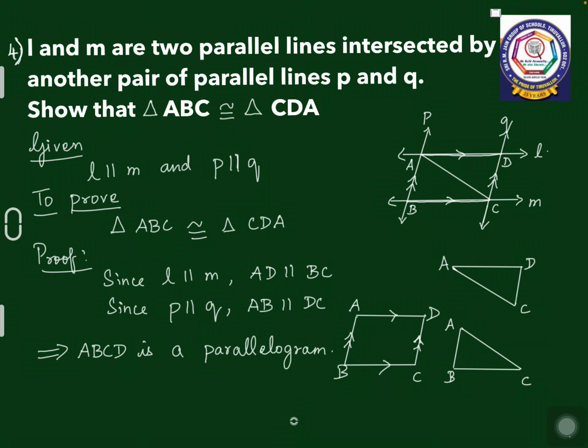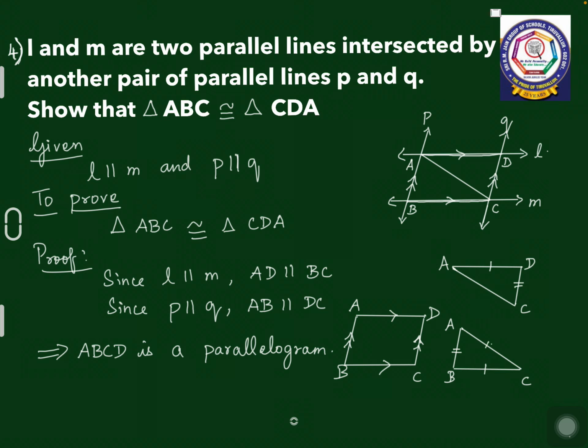Why is it a parallelogram? Because two pairs of opposite sides are parallel in a quadrilateral. It is one of the properties of a parallelogram. And you also know that in a parallelogram, both pairs of opposite sides are parallel as well as equal, which means AD will be equal to BC and AB will be equal to DC.